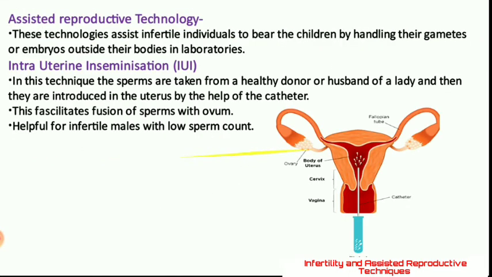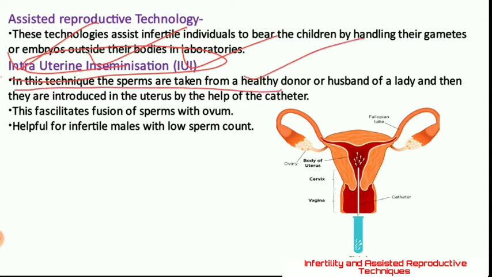Okay, the first type of technology in this section is intrauterine insemination. From the name itself, intrauterine insemination, IUI, you can understand that in this technique the sperms are taken from a healthy donor or from the husband himself.